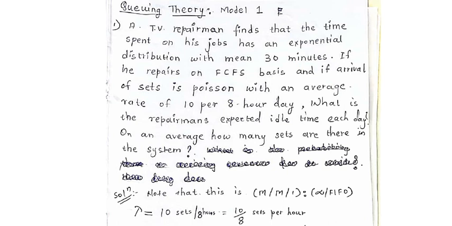So you got one information: the second one, B, should be M, so it's the Poisson distribution. Then a distribution with the mean of 30 minutes, this we will see later. Then if he repairs on a first come first serve basis, this gives you the value of E, so that will be first in first out. They are the same things, only the wordings are different. Then there is only one repairman, so that gives you the value of C equal to 1.